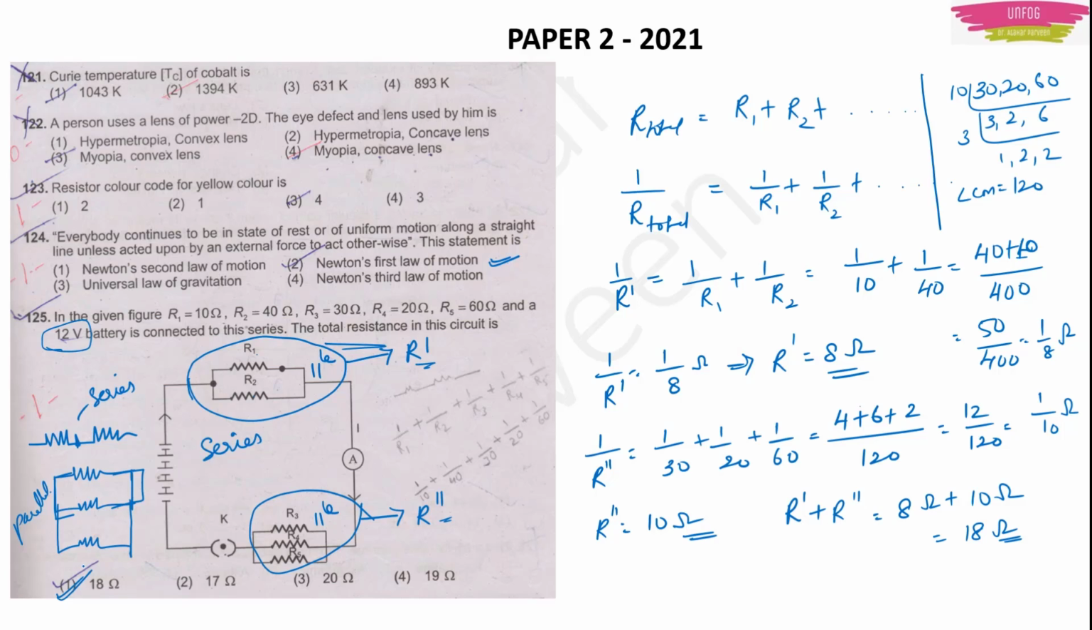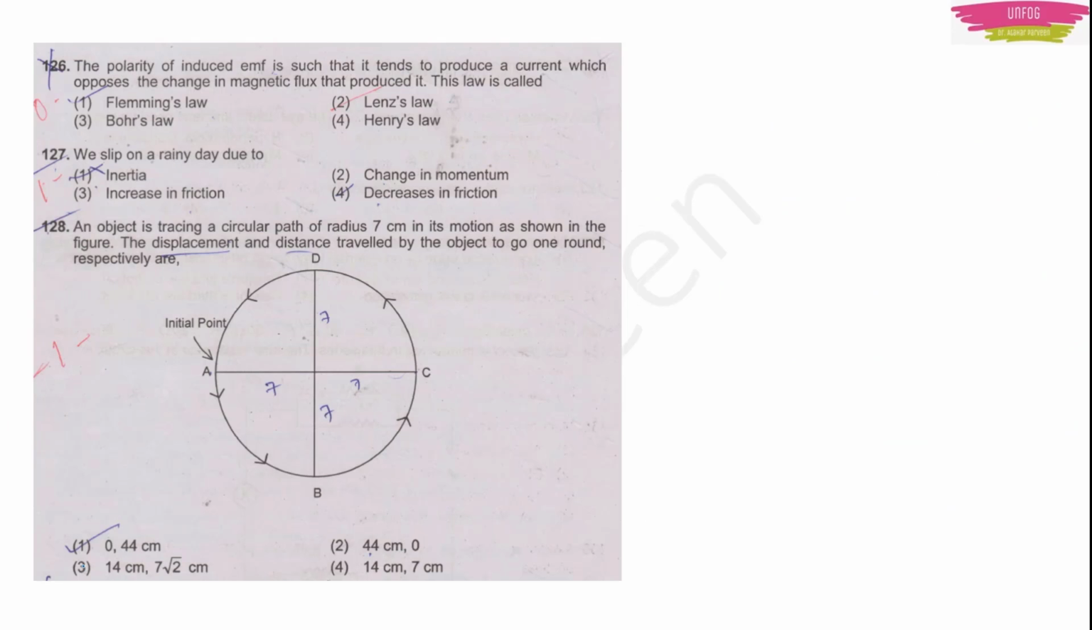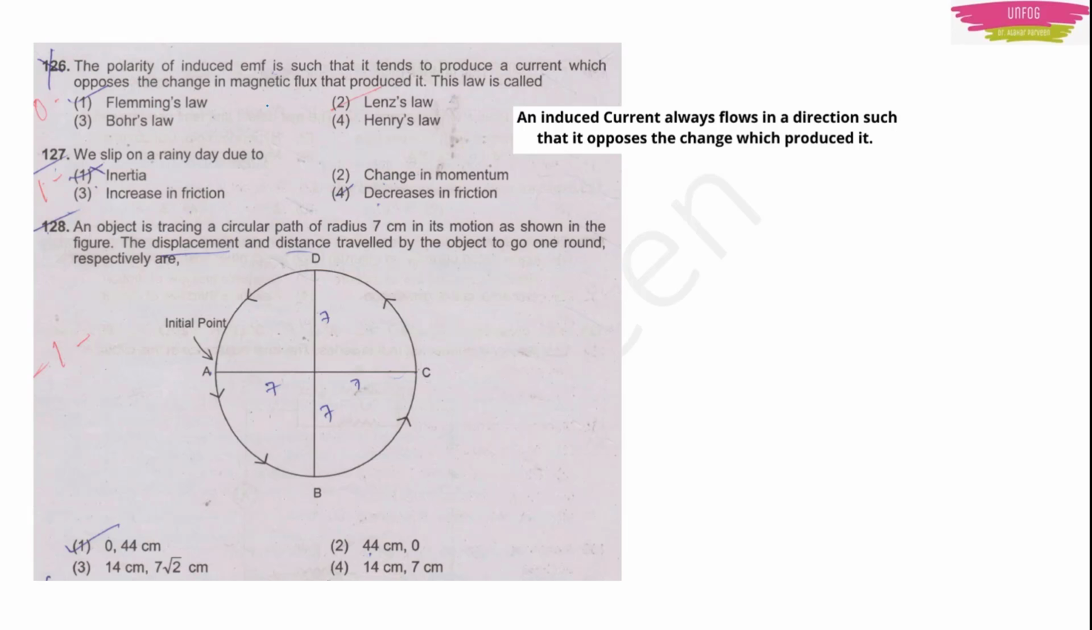Okay, then moving on. Next, question number 126. The polarity of induced EMF is such that it tends to produce a current which opposes the change in magnetic flux that produced it. This law is called Fleming's law, Lenz's law, Bohr's law, or Henry's law. Actually, this is Lenz's law. It states that an induced current always flows in a direction such that it opposes the change which produces it. This is Lenz's law. It is in magnetism.